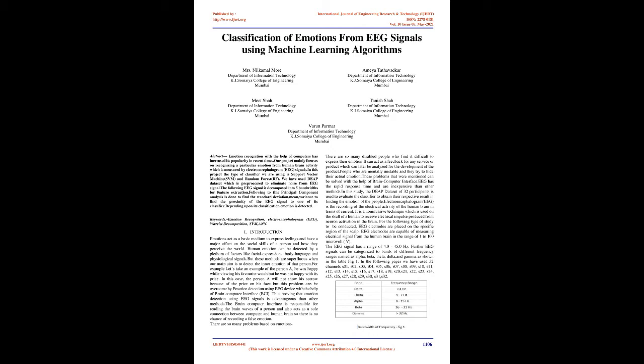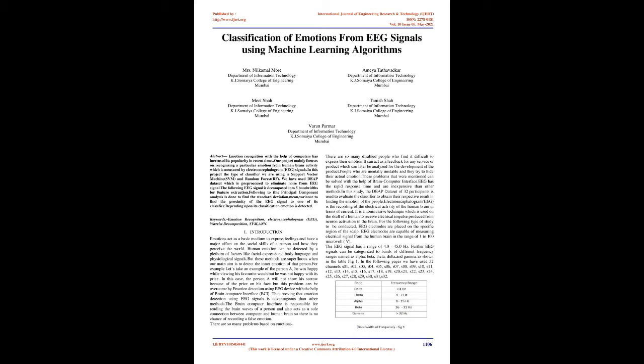It can act as feedback for any service or product, which can later be analyzed for the development of the product. There are also people who are mentally unstable and try to hide their actual emotion. These problems can be solved with the help of a brain-computer interface. EEG has a rapid response time and is inexpensive compared to other methods. In this study, the DEAP dataset of 32 participants is used to evaluate the classifier to obtain results in finding the emotion of the people.